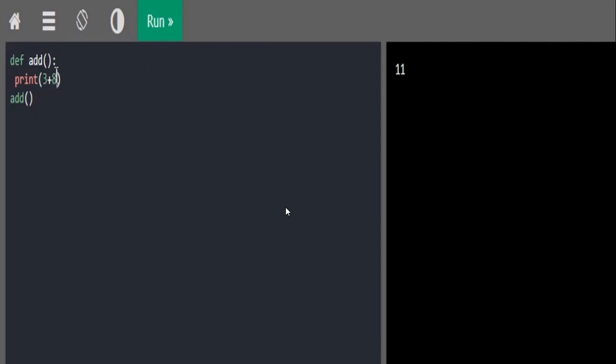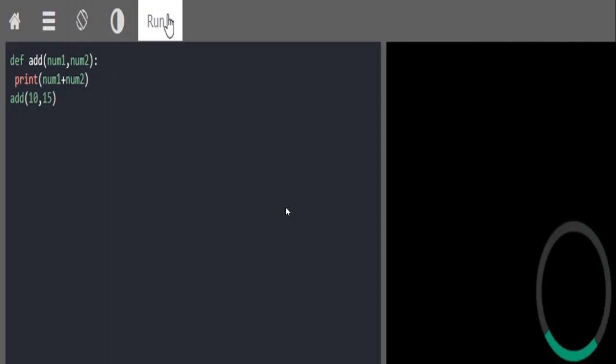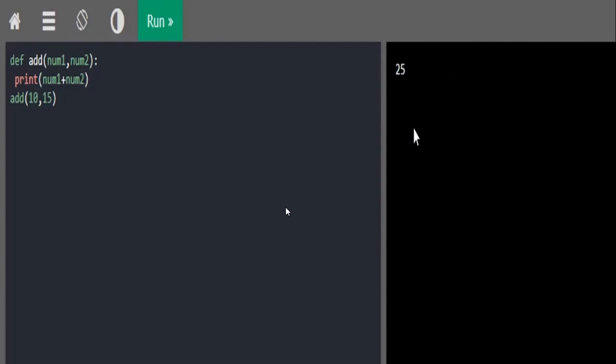Now let me try passing my values to the function. So this is how I do that. I pass two arguments, 10 and 15. In the function definition, I have used two variables, num1 and num2, to accept the passed values, and then I'm trying to add the two values and then print it. The expected output is 25. It is because num1 has been assigned the value 10 and num2 the value 15.